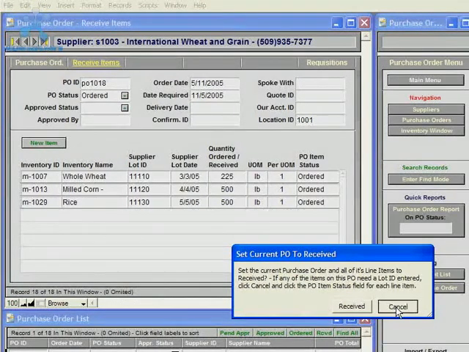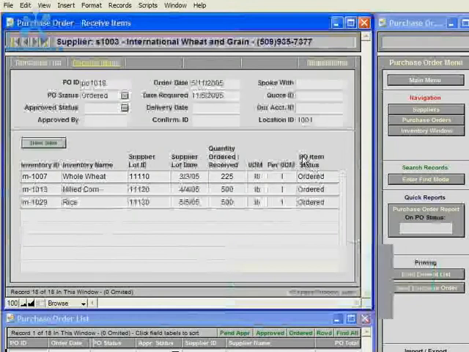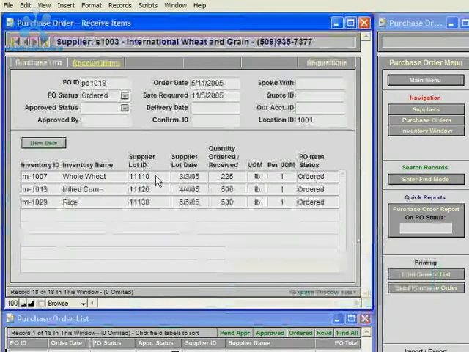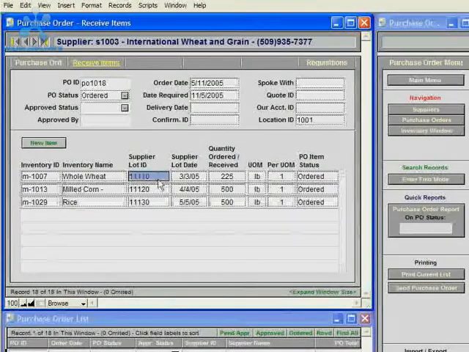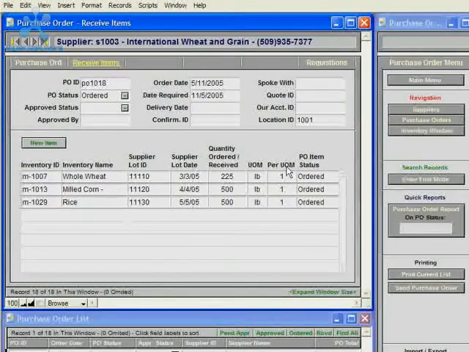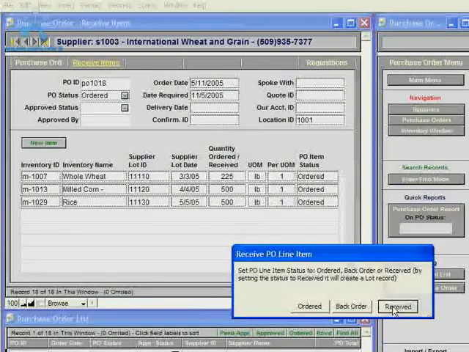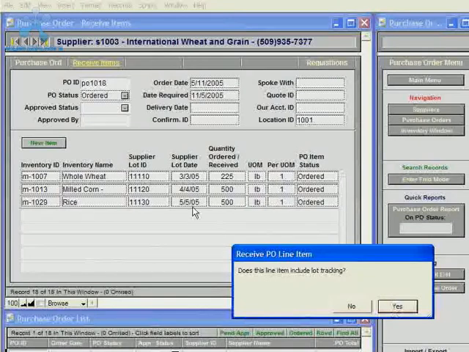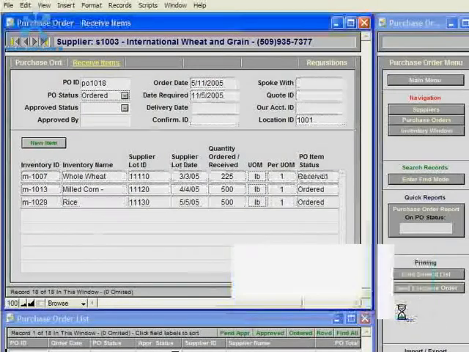So I'll go ahead and click Cancel. And I went ahead and entered supplier lot IDs that came from your supplier for lot tracking purposes, and supplier lot dates. Now I'll click Received, and if this item does require lot tracking, I click Yes.